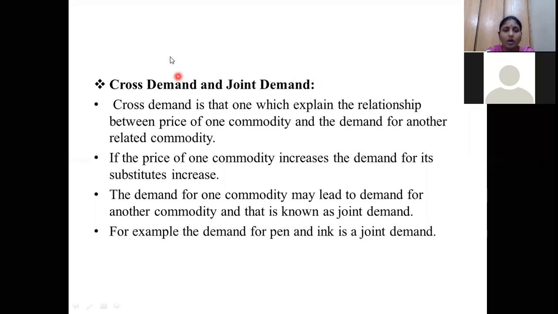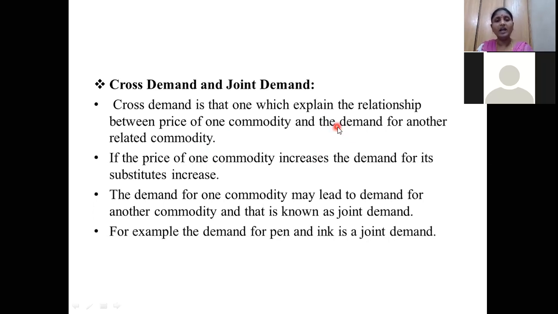That is called cross demand. Hope you understood the concept. It explains the relationship between the price of one commodity, A, and the demand for another related commodity, B. Whenever the price of A increases, the demand for B is going to increase because the company has not increased the price of B.